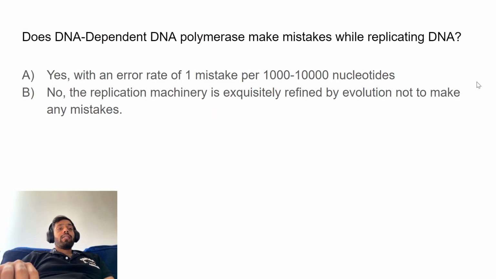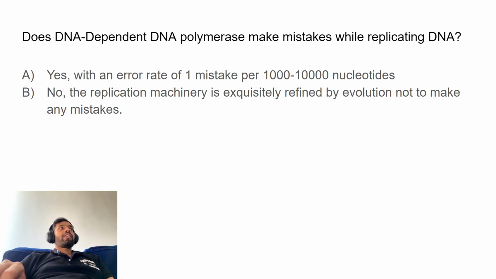Okay. Does DNA-dependent DNA polymerase make mistakes while replicating DNA? Yes, with an error rate of one mistake per thousand to 10,000 nucleotides, or no, the replication machinery is exquisitely refined by evolution not to make any mistakes. So it's a fairly straightforward question. If the DNA-dependent DNA polymerase were exquisitely refined by evolution not to make any mistakes, there would not be any evolution in the first place, right?